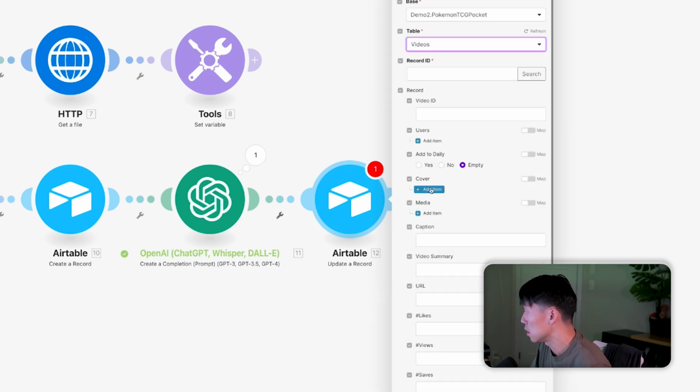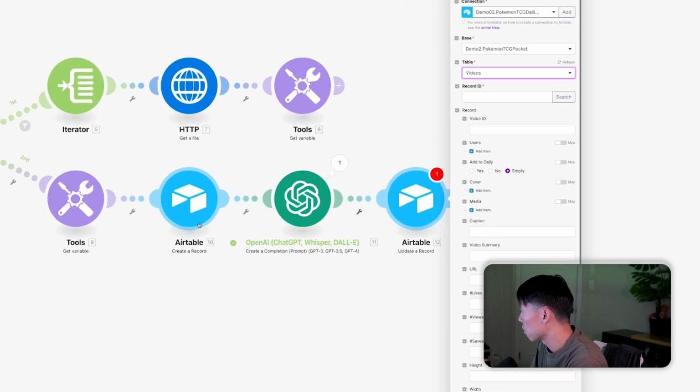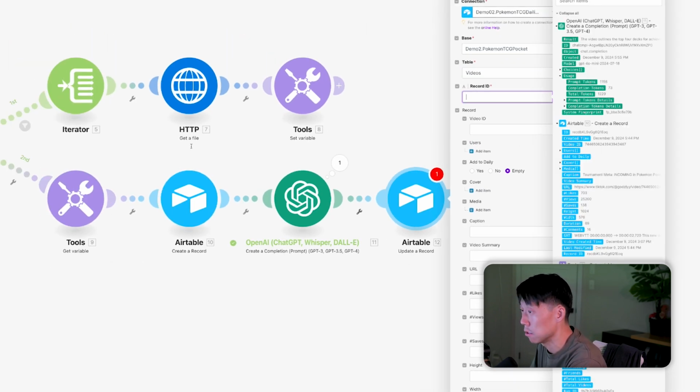The ID is the record that we are creating right here in this module. So module number 10, just be careful about that. Don't go overriding a different record. Module number 10, and we're going to look for the record ID. The record ID we want to fill here is the ID of the record from the module where we created the record.